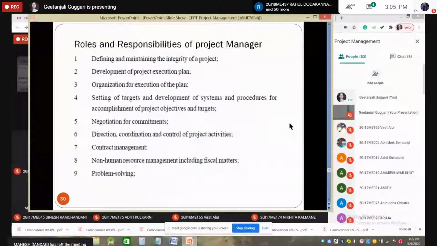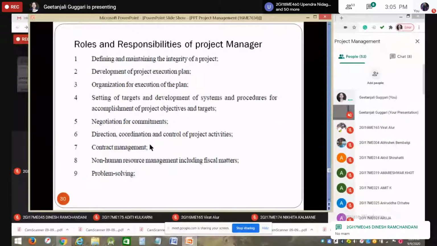I think I have explained in detail all these roles. Any doubts regarding this? Any of the points you want to discuss? Okay. No queries from your end?